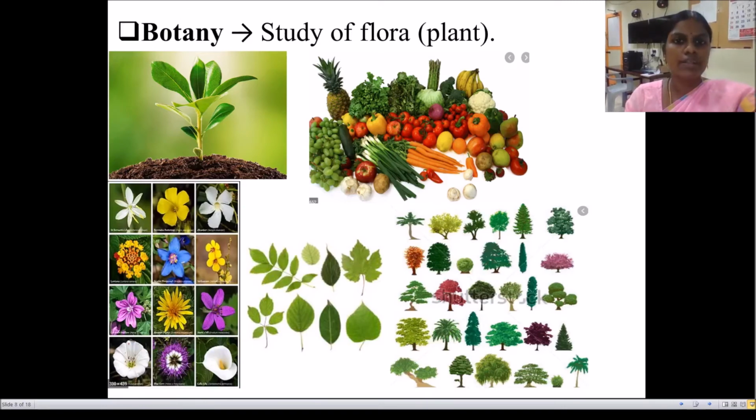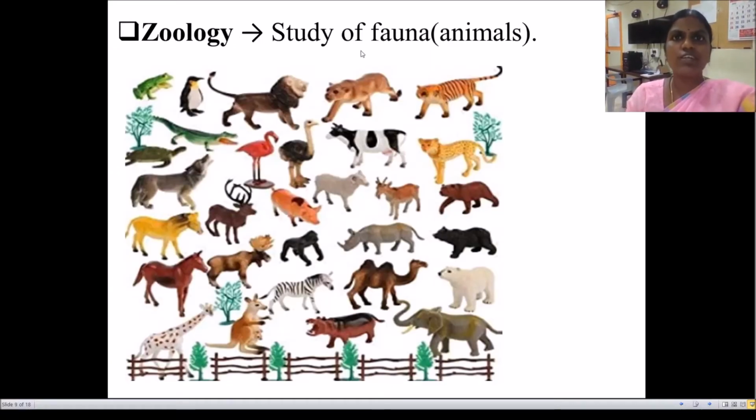Next is botany. The study of flora, otherwise called plants. The study of plants is called botany, which includes trees, flowers, leaves, fruits and vegetables. Next is zoology. The study of fauna or animals is called zoology. You can see a lot of domestic and wild animals and birds here. Animals are otherwise called fauna, as I said earlier. So the study of fauna is called zoology.